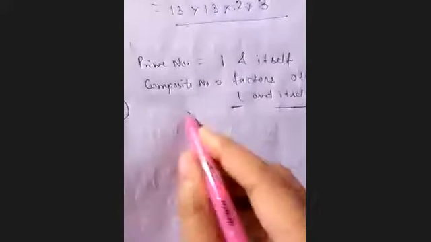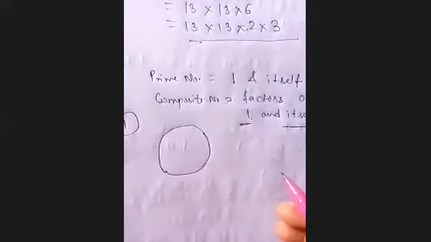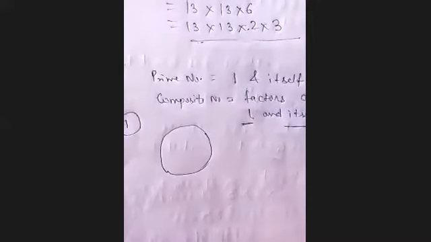Okay, now question 1.2. Question number 7, Sonali. Question number 7, I'm telling you. There is a circular path around a sports field. Sonia takes 18 minutes to drive one round.